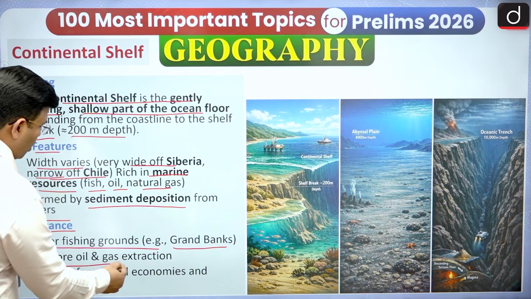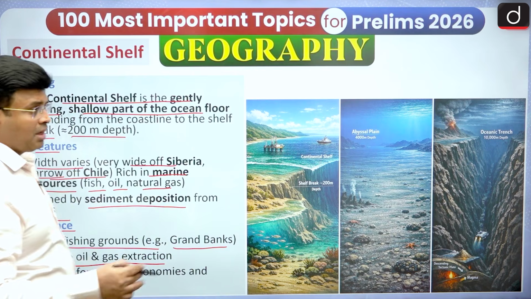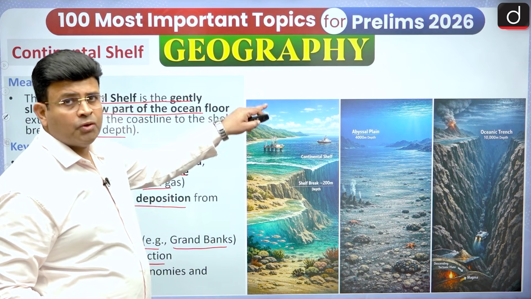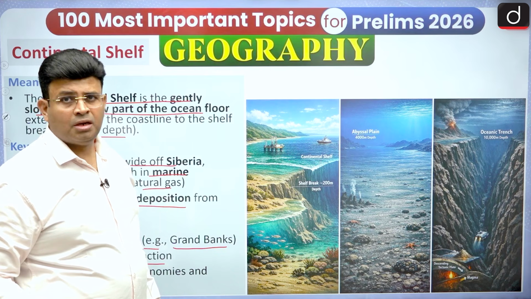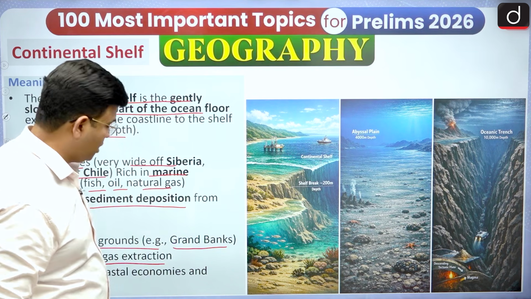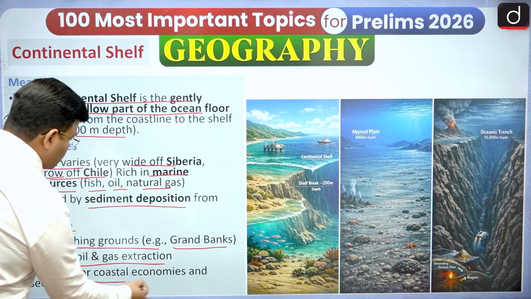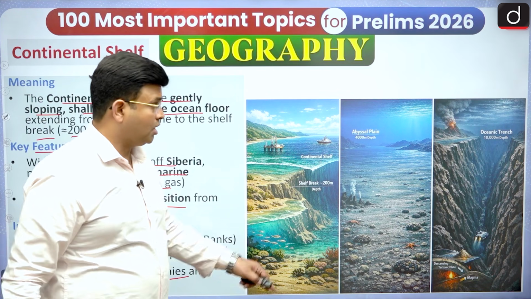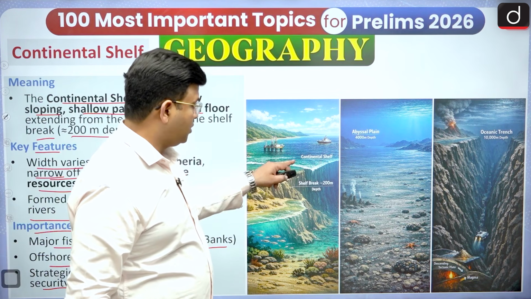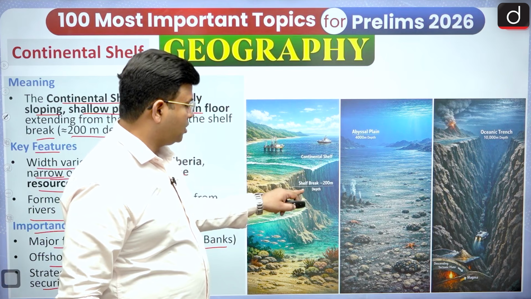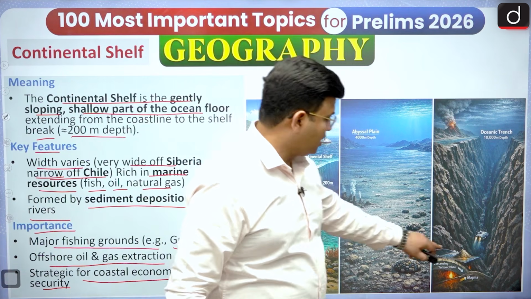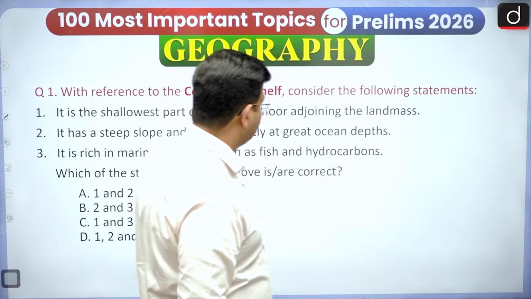And offshore oil and gas extraction, like in Mumbai High, exists in the continental shelf, where we are extracting natural gas and oil. It is strategic for coastal economies and security, and very important for coastal economies. At 200 meter depth there is the shelf break, then you can say there is the abyssal plain, and here it is the oceanic trench.